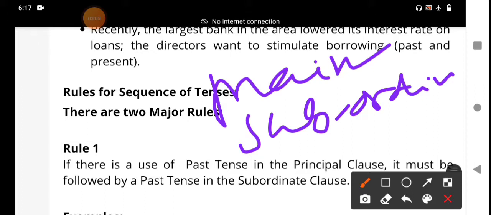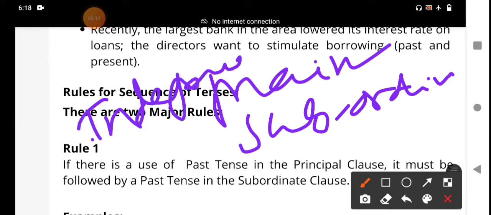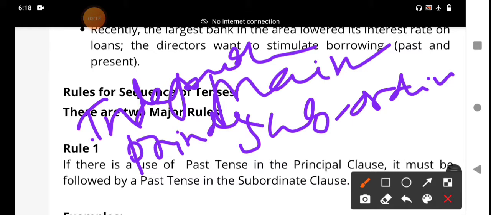That's why we should remember the grammar terminology. It is also called the independent clause, or the principal clause. Principal clause means main clause. There are two clauses in the English language.